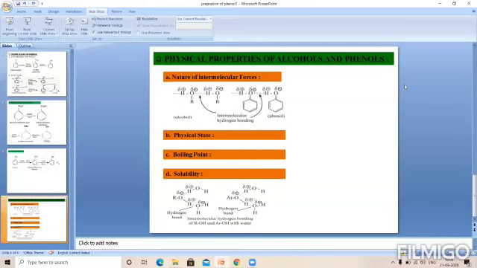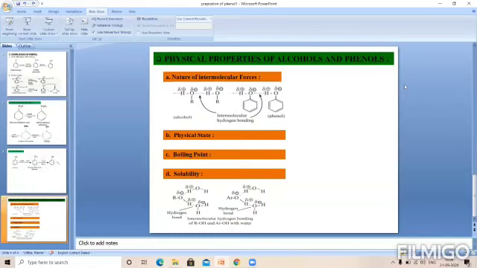If we take pure phenol, it is colorless, but it is highly toxic. It is a low melting solid having a characteristic odor, also called phenolic odor or carbolic odor. So this is the very important physical state of phenol and alcohols, because alcohols play an important role in the physical states.